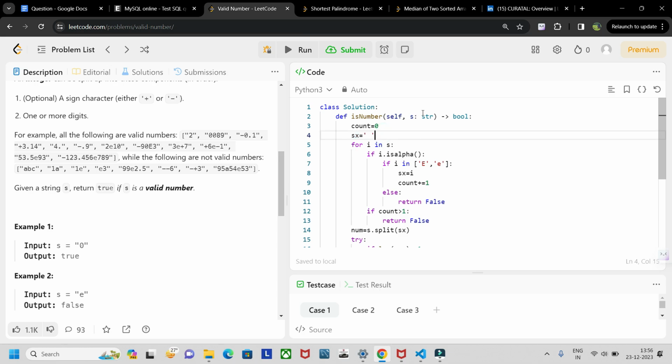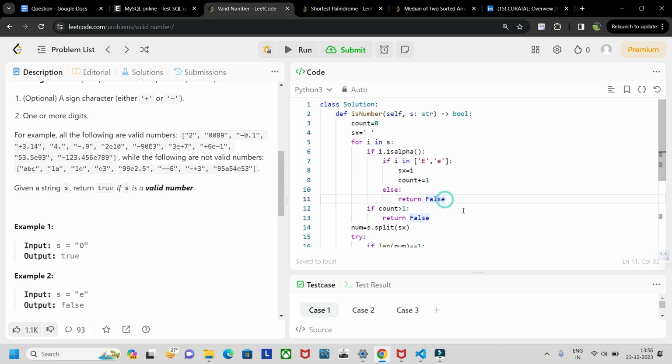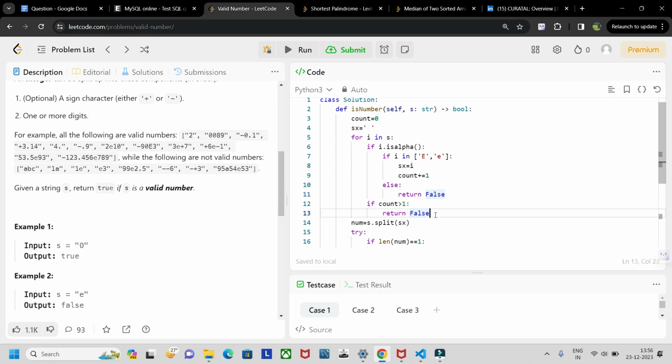Now, for i in s, meaning whatever string they give, if i is alpha, that means if it is an alphabet, it checks whether the character is E, uppercase or lowercase, and assigns these values to this string. After that it increments the count. If there is any other alphabet other than this, it returns false. Also, if the count is greater than 1, it returns false.